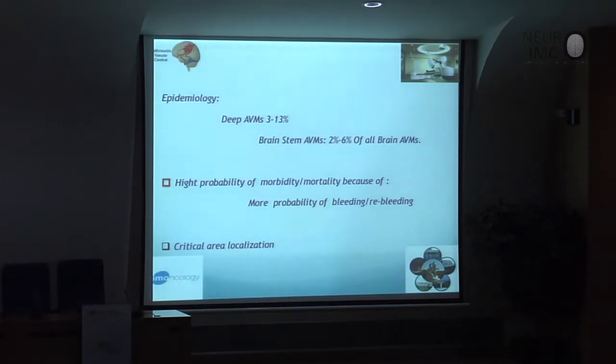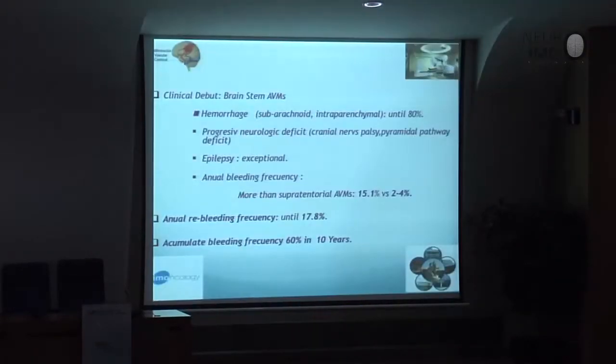The characteristic of these AVMs is that they probably have more morbidity and mortality because they have a higher percentage of bleeding and rebleeding. Don't forget two phenomena: first bleeding, and rebleeding after the treatment. And the third problem is that they are localized in very important areas of the brain. It means that a small hemorrhage can produce high morbidity. The majority of these deep AVMs debut with hemorrhage. This is the first diagnosis of these AVMs.